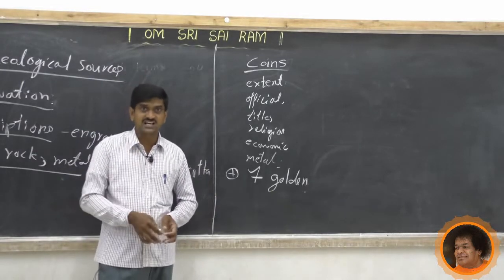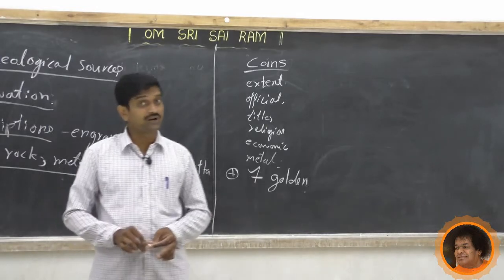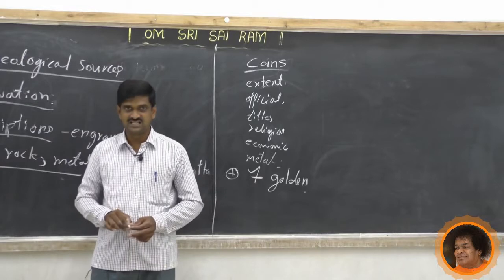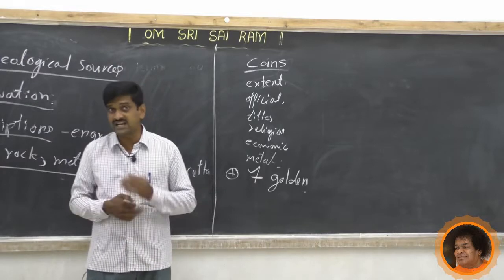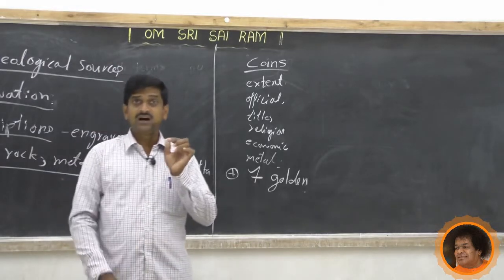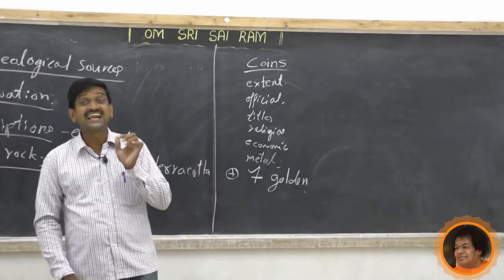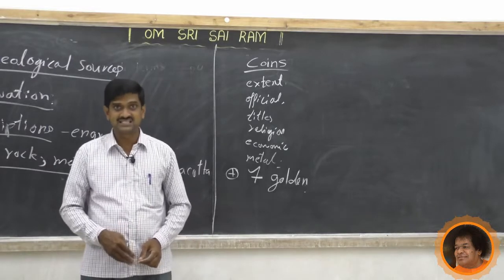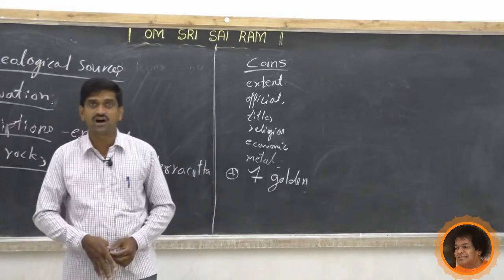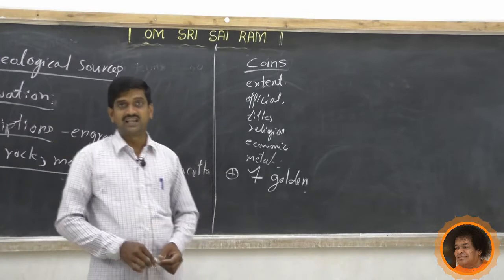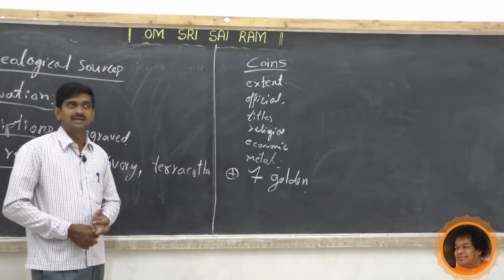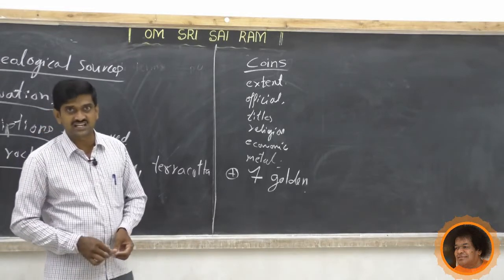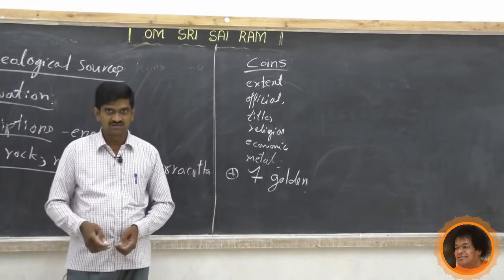We also got Roman coins in Bangalore. So what information do we get? Bangalore had trade contact with the ancient Roman Empire. Like this, by studying the coins, the historians collect a lot of information and they write history. Next, let us concentrate on the monuments.